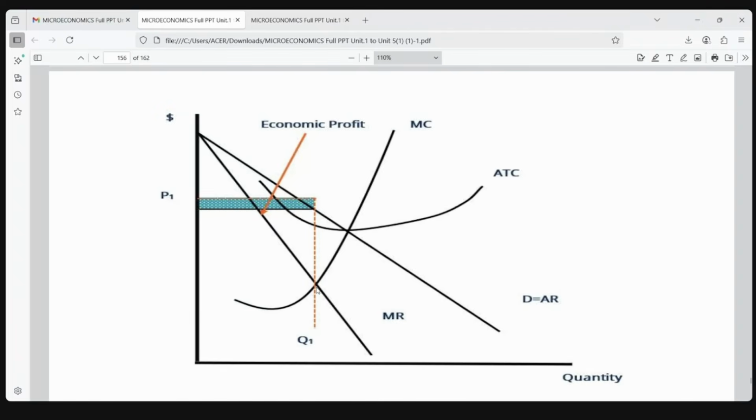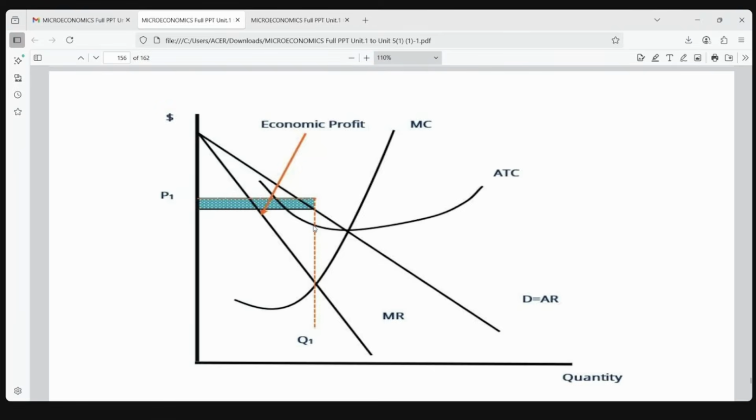So here, from the equilibrium point, you can see this is the total cost that he's spending, and this is the actual revenue he's getting. So profit will be: from the equilibrium, draw a line to touch this particular AR curve, and from here till this point, this is the profit.